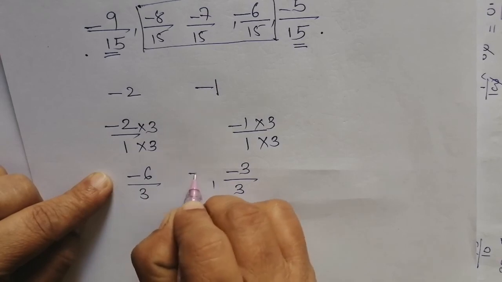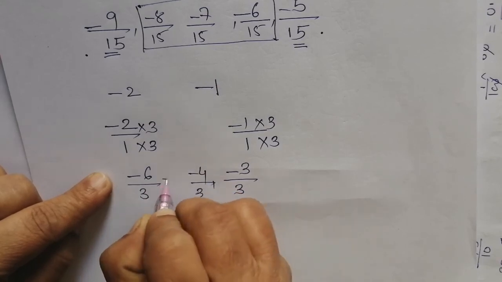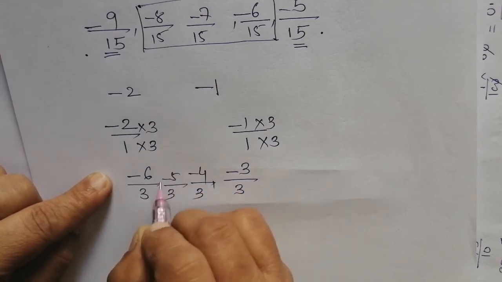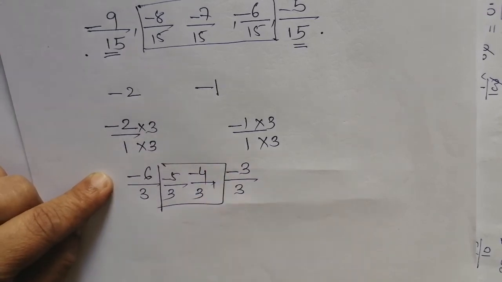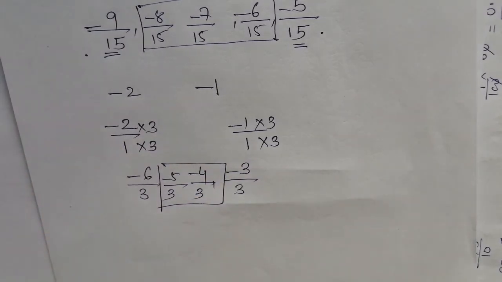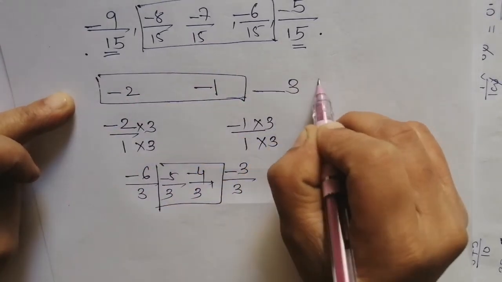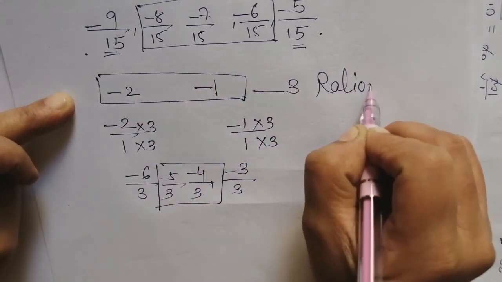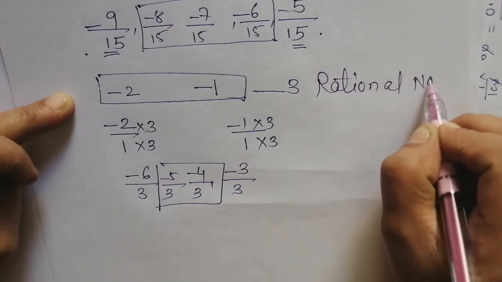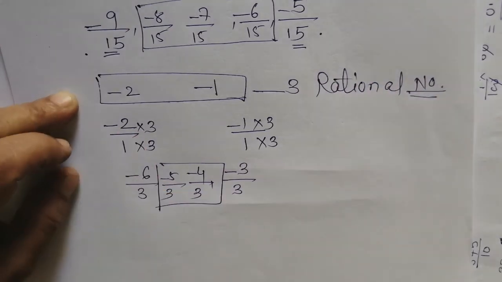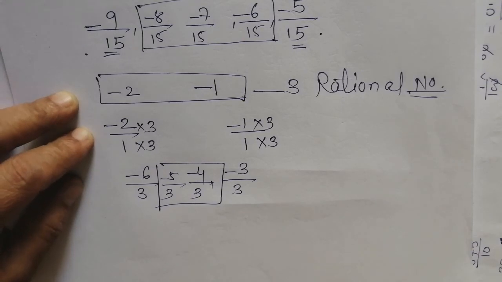Here you can write minus 4 by 3, minus 5 by 3. But here we are getting only two numbers, and we are asked to find three rational numbers between them. So if we multiply by 3, we get only two rational numbers.